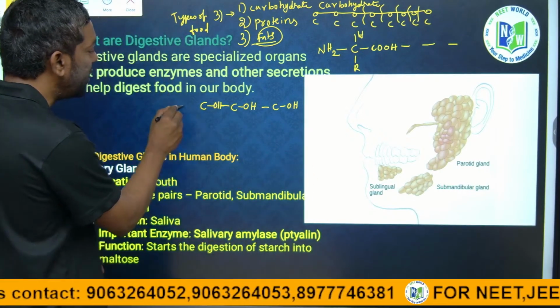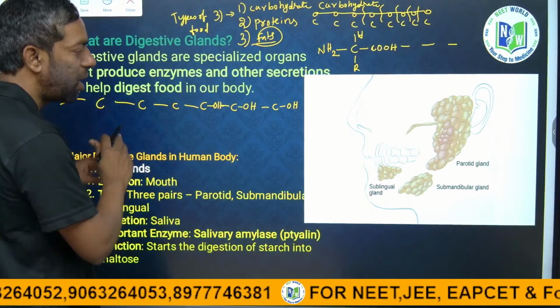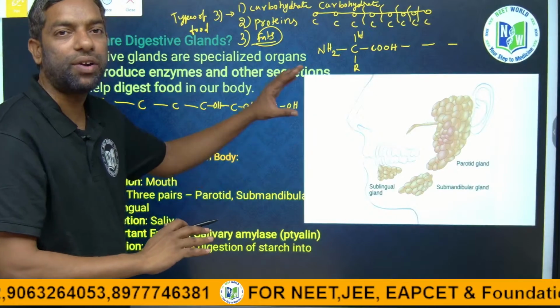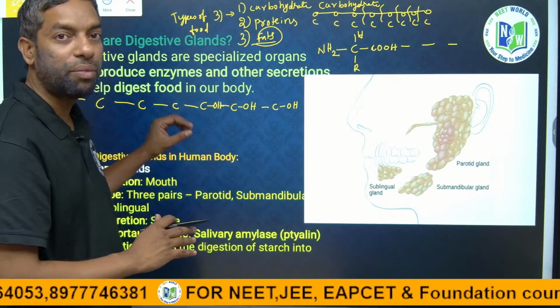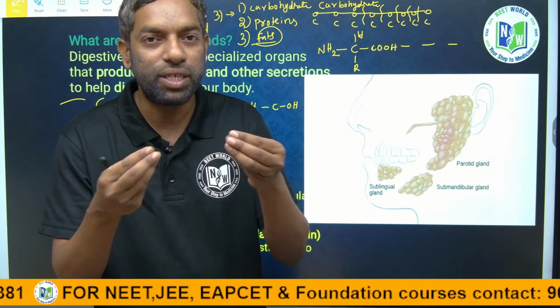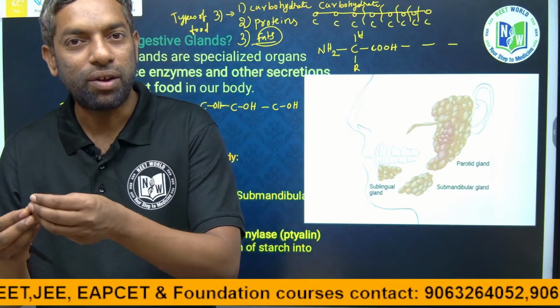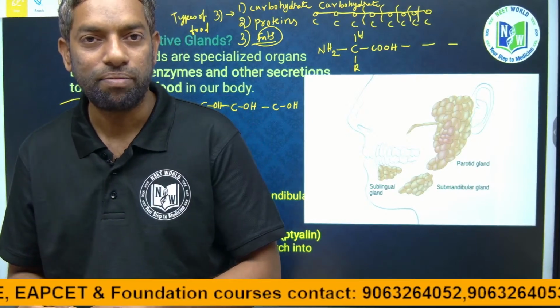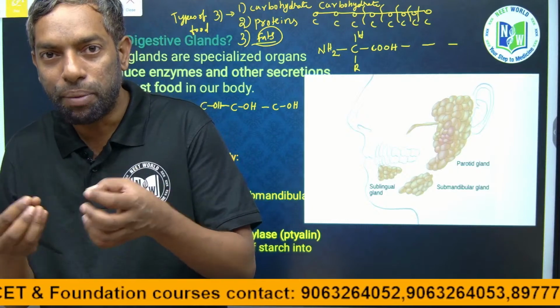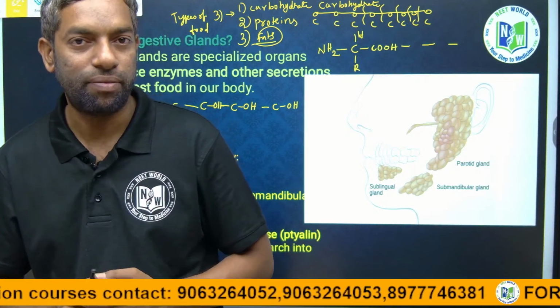Lipids are a very poly chain. Poly means many carbon and hydrogen molecules. This is also broken down. So three kinds of foods can break down into simple molecules. After becoming simple molecules, they can release energy. After being broken down into very simple form, they are finally absorbed in the intestine.